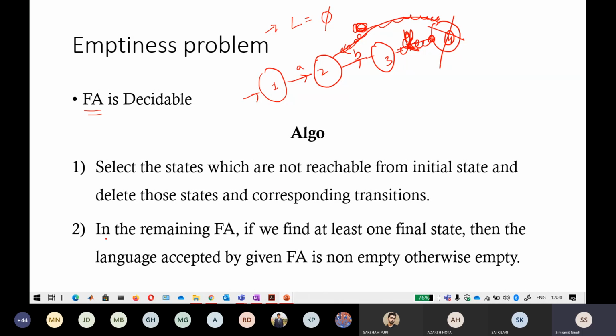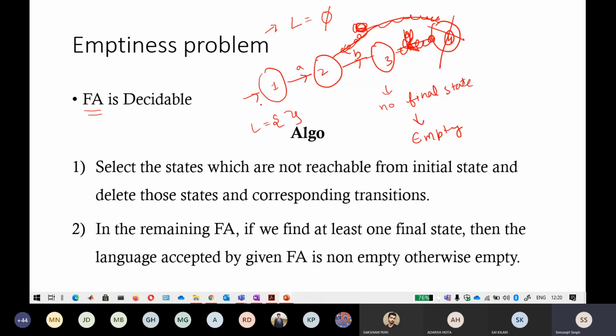Now the second step: in the remaining FA, if we find at least one final state, then the language accepted by the given FA is non-empty. The remaining automaton looks like this, and there is no final state in it. If there is no final state, you can say that this language is empty. Empty means that if you write the language from this automaton, you get nothing, because there is not a single final state here. That is the algorithm that exists for this.